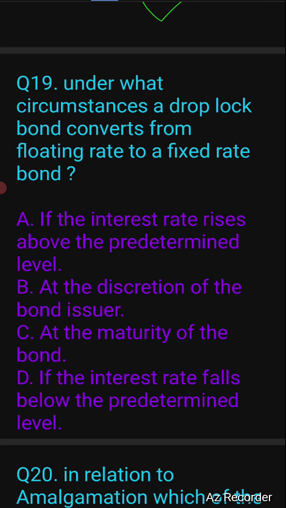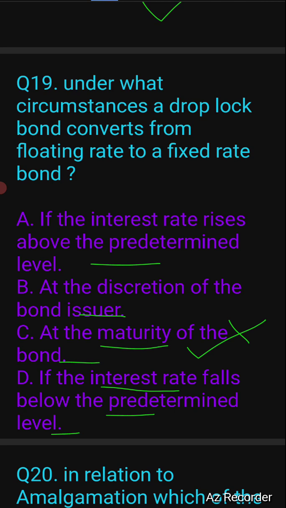Given options are, if the interest rates rise above the predetermined level, then it will get converted, or at the discretion of the bond issuer, and at the maturity of the bond, or if the interest rate falls below the predetermined level. So now you look at option number C, at the maturity, if the bond gets matured, then what will be the use of interest rate? So this option will be void. This option itself is not correct, so option number C can be struck off.